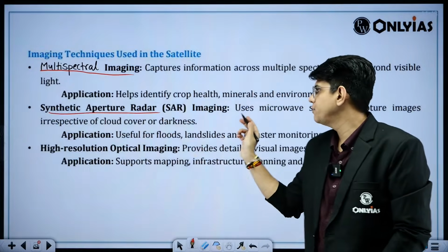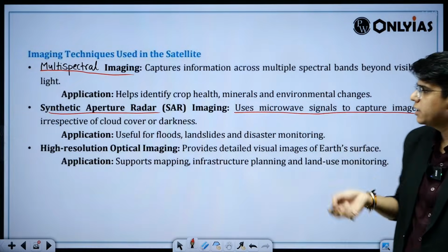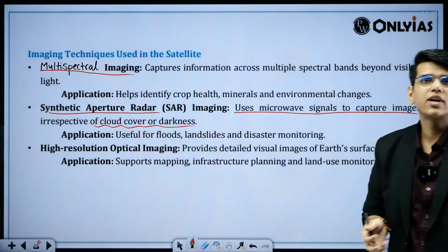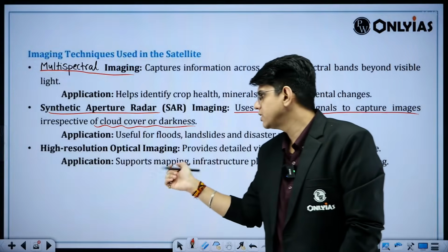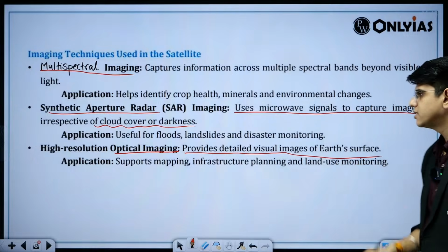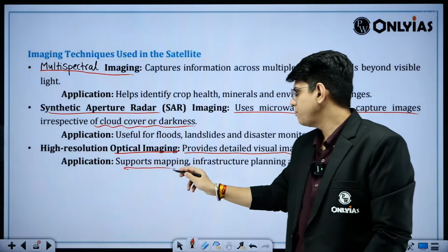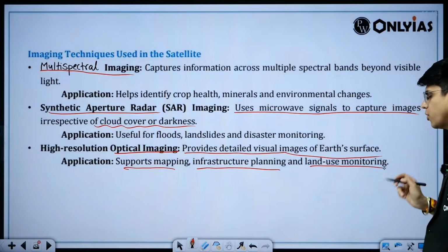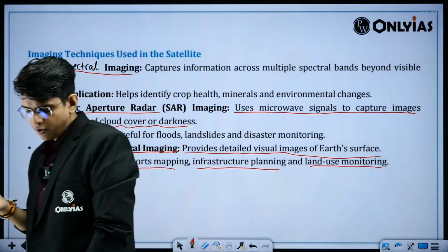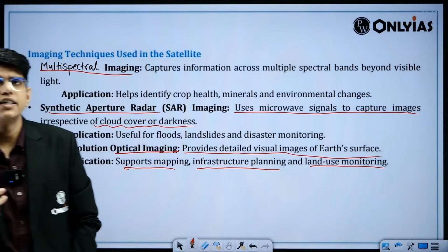I have discussed that this imaging uses microwave signals to capture images irrespective of cloud cover and darkness, so that you can get effective information for further use. High resolution optical imaging provides detailed visual images of Earth's surface, and can be used for mapping, infrastructure planning, land use monitoring, crop observation, crop pattern observation. Then it can be used for shallow water observation and these things.